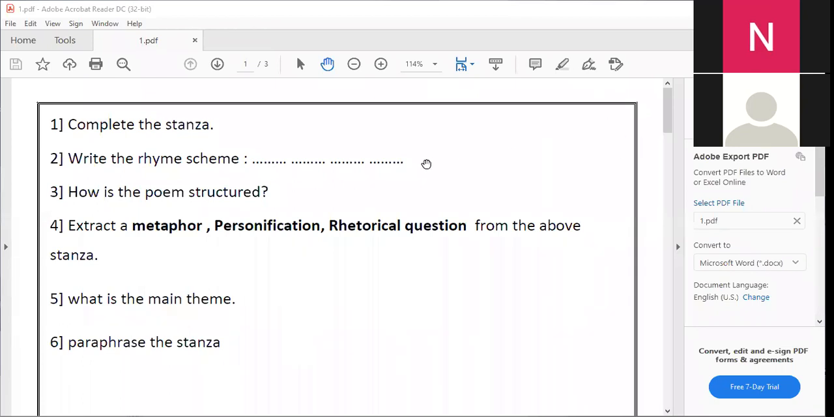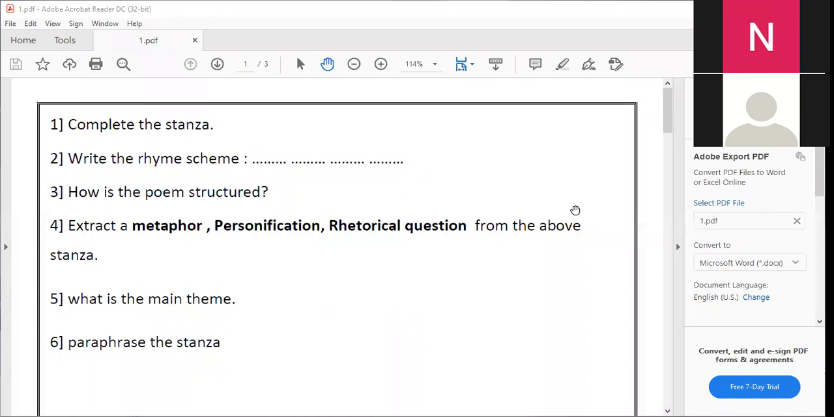Okay, these are the kind of questions you may find in the exam. Number one, you will see two lines or one line of a stanza, and you will be asked to complete the stanza. Second question is write the rhyme scheme, and you know it from the first term. Third question, how is the poem structured, or what is the structure of the poem? Okay.